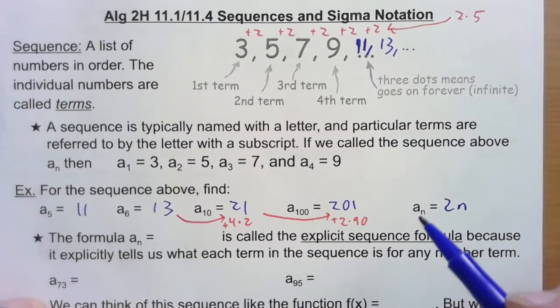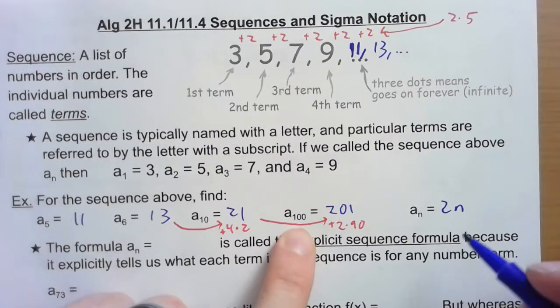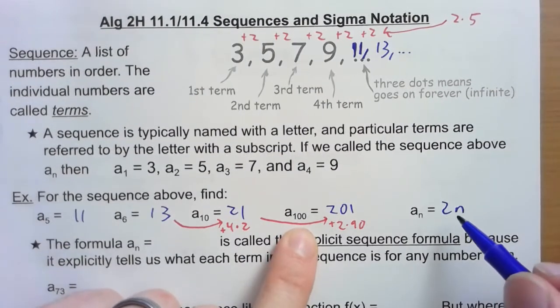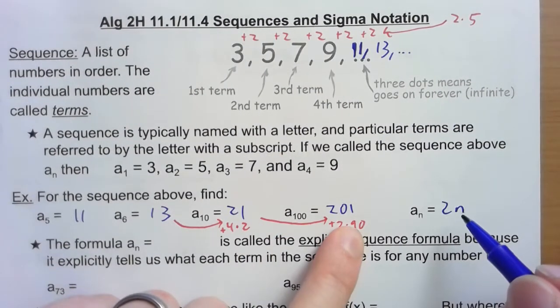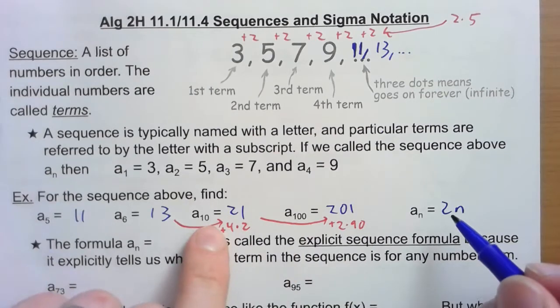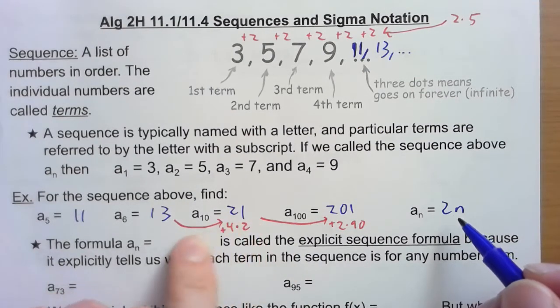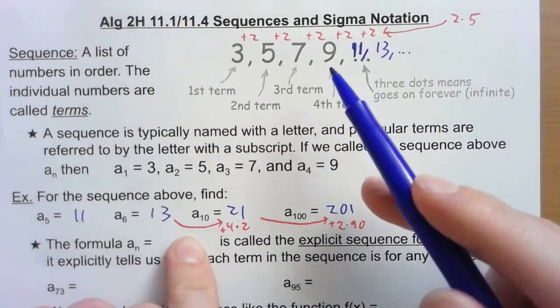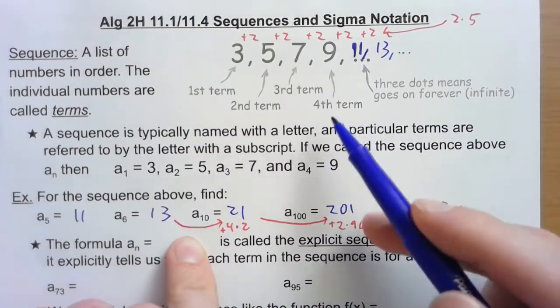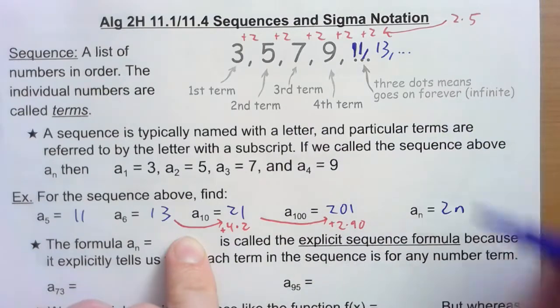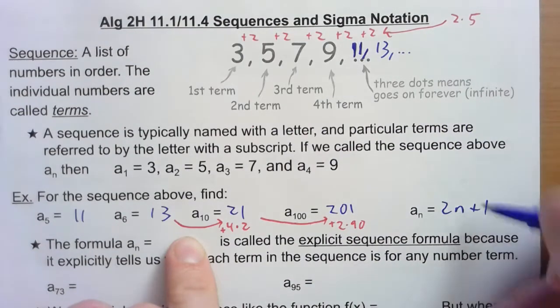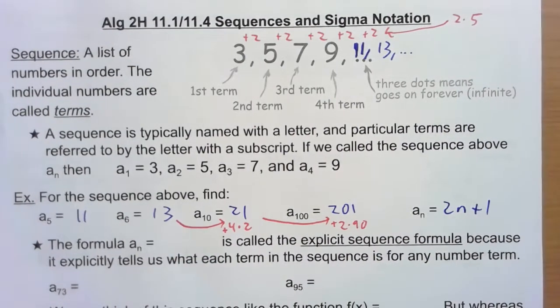Okay, well, let's check. When it was 100, 2 times 100 would be 200, but we had 201, so we're off by 1. If I do 2 times 10, that would be 20, so we're off by 1. Take a look at this. All of these, it's just one more, right? 2 times 4 plus 1, 2 times 3 plus 1. So the formula would be 2n plus 1.